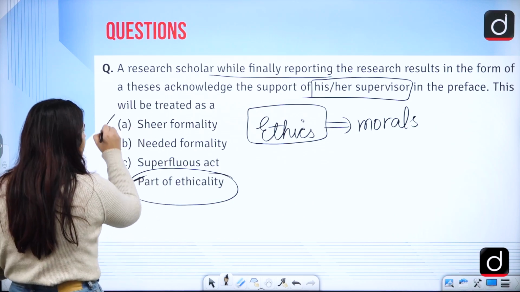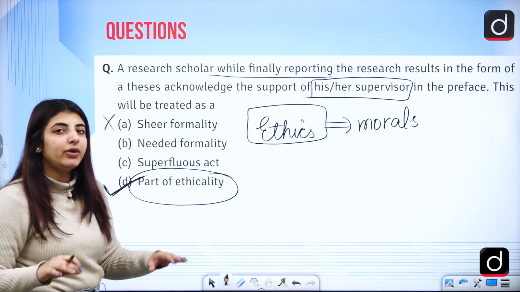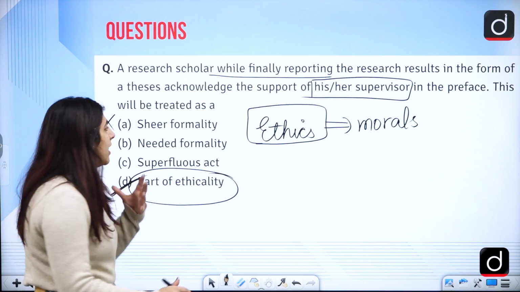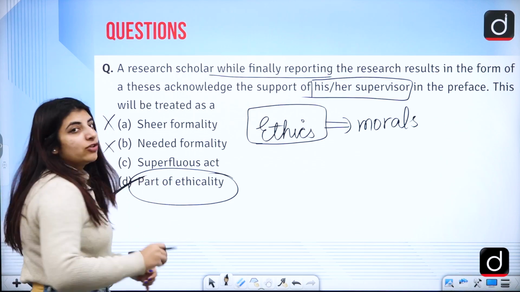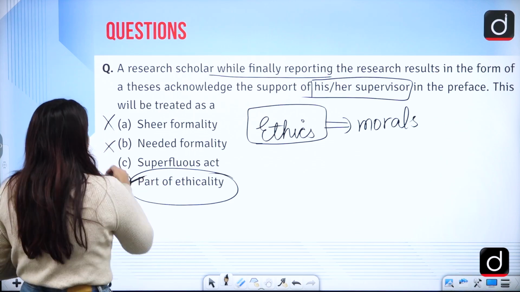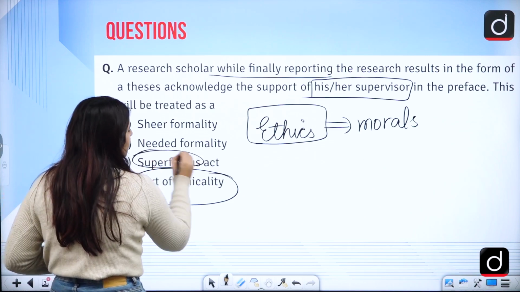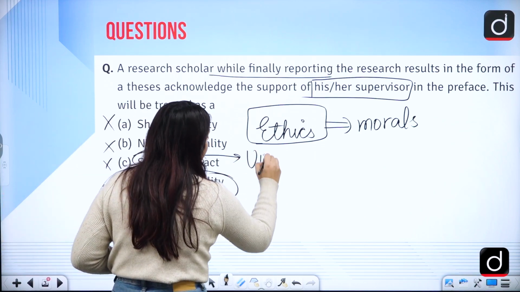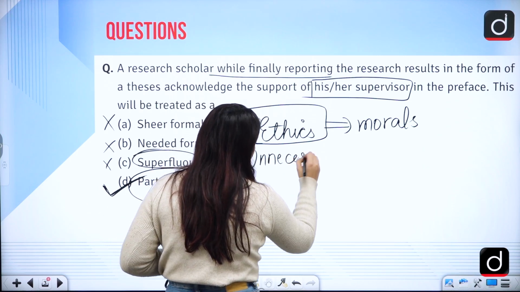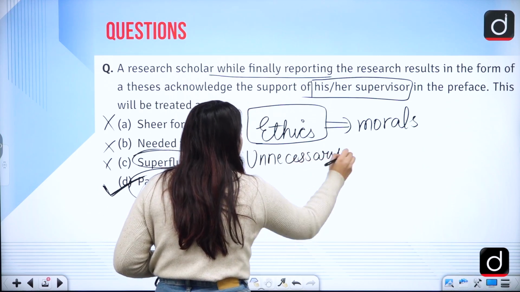It is not done under sheer formality, that you are not doing it just because it's formal in nature, right? It's not a needed formality, and it is not superfluous. Superfluous means an unnecessary act, right? So it is not unnecessary.